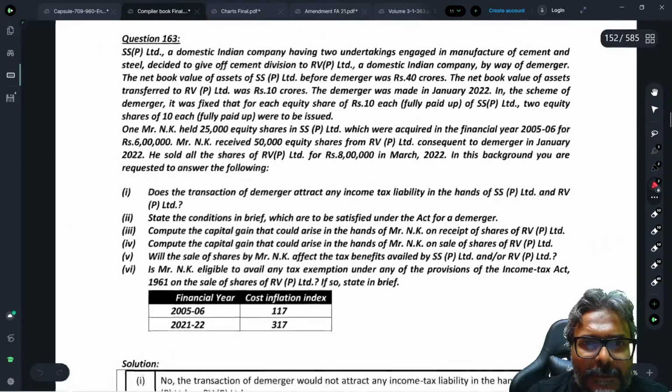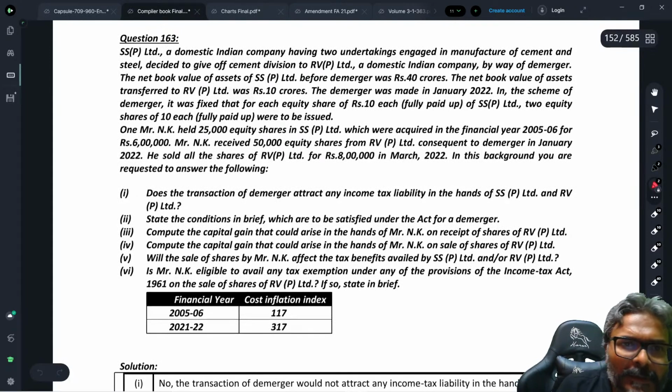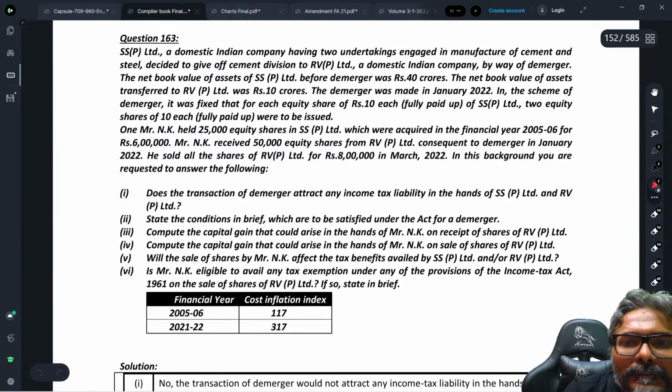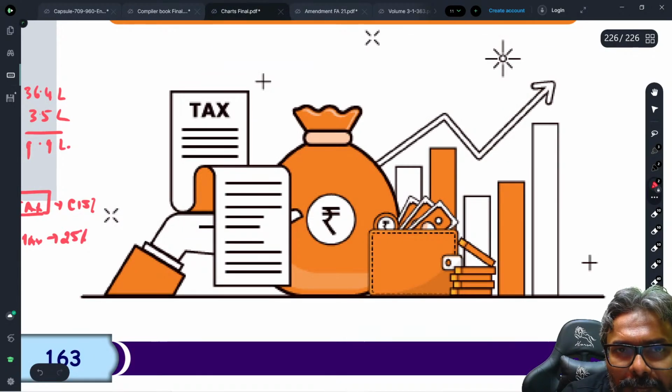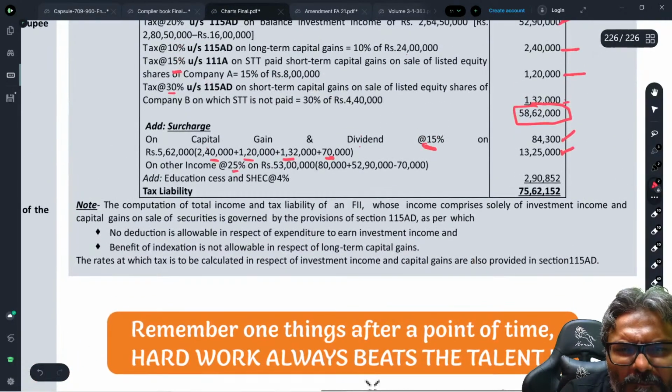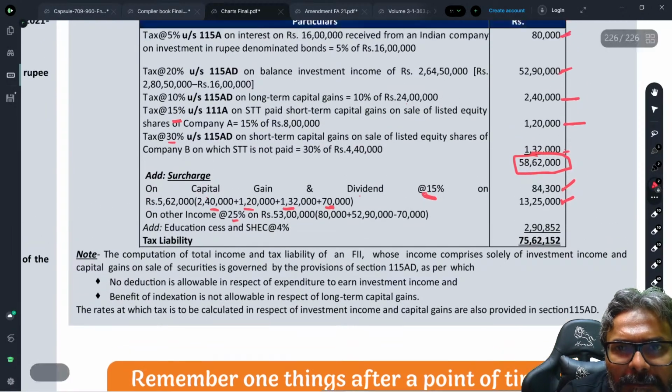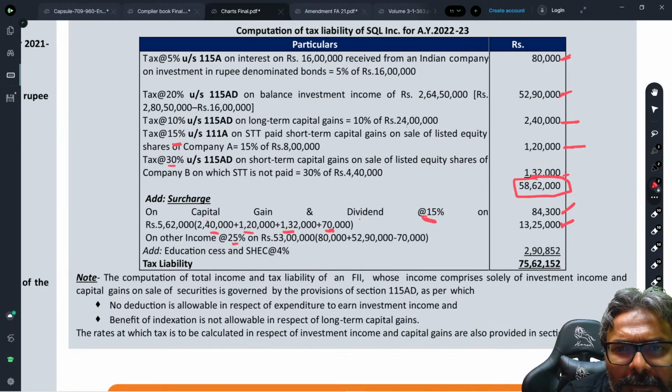Student, this is question number 163 in the compiler part. Surcharge will be at 80,000. No, the dividend income is 3,50,000, na?